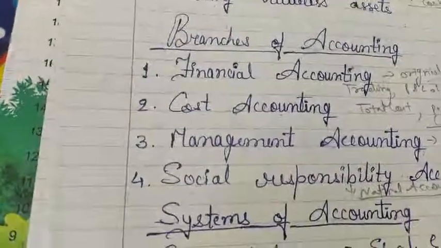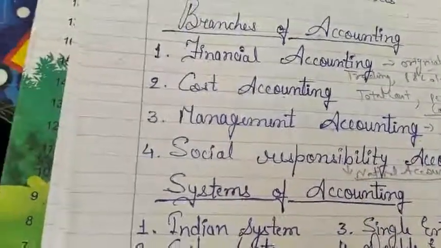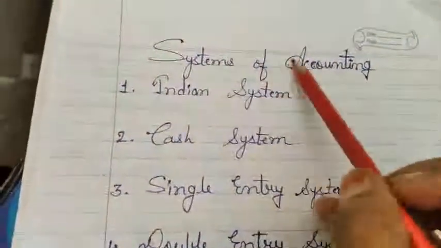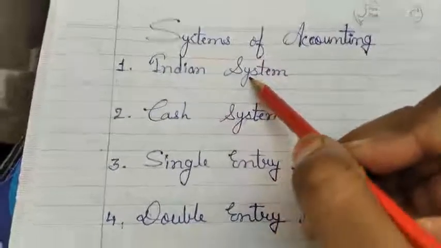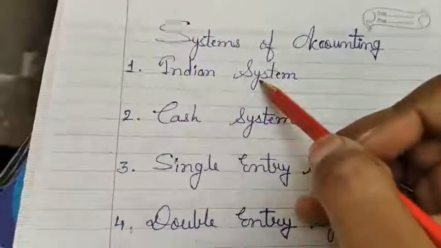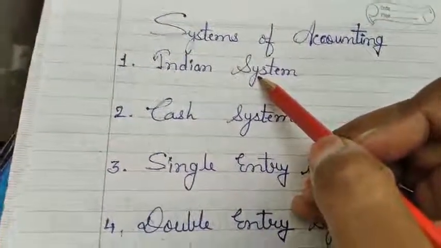Now, the next topic is systems of accounting. Let me discuss what the systems of accounting are. First one is the Indian system. The Indian system is also known as the Mahajani system of accounting.